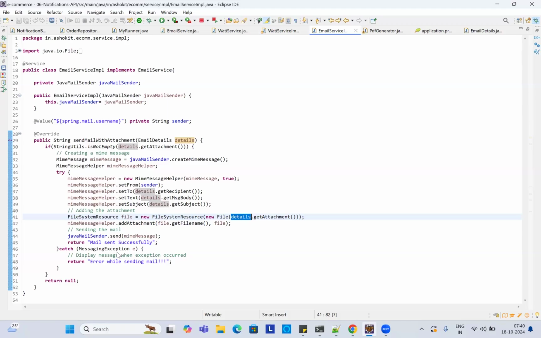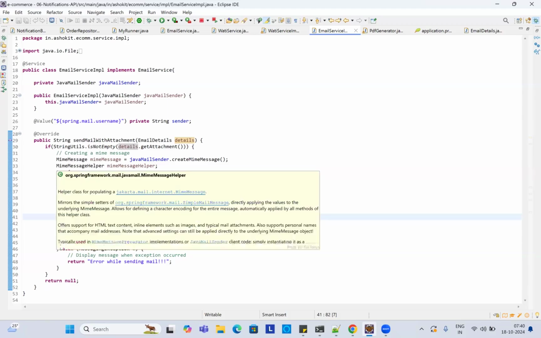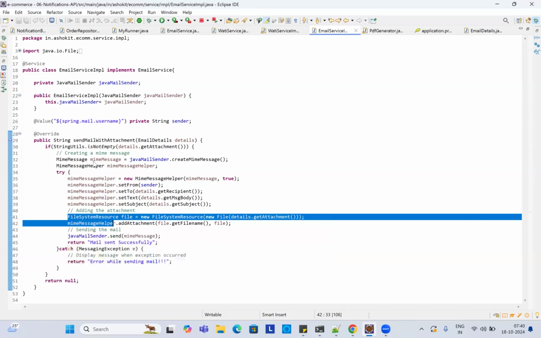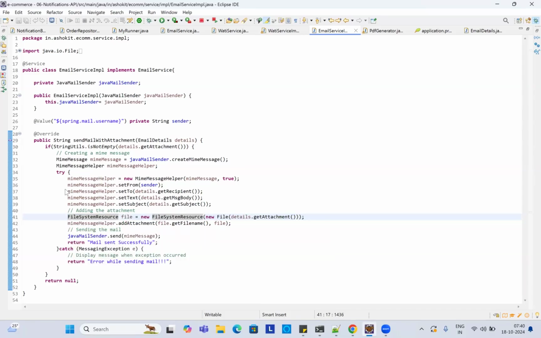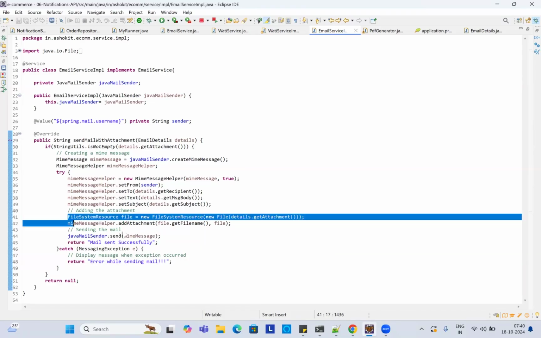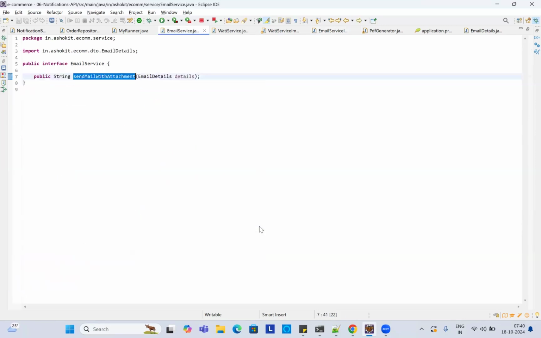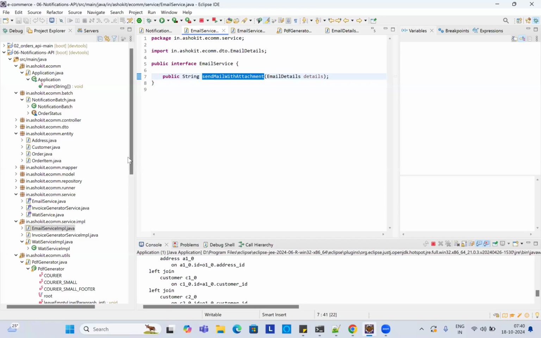This is the code we have already done for a normal message. This is just a file attachment message. That's a simple one, and I added this additionally. Once the mail is sent, then the flow will come here.